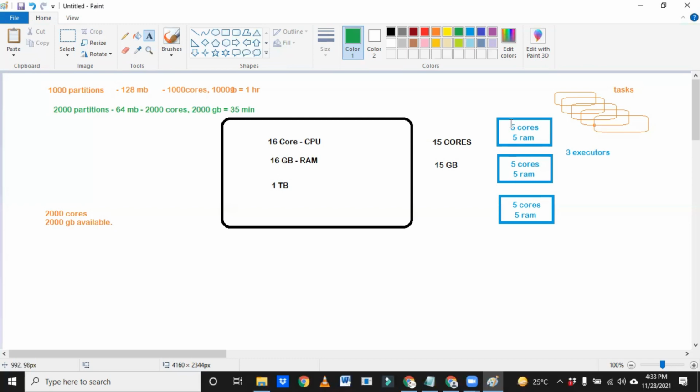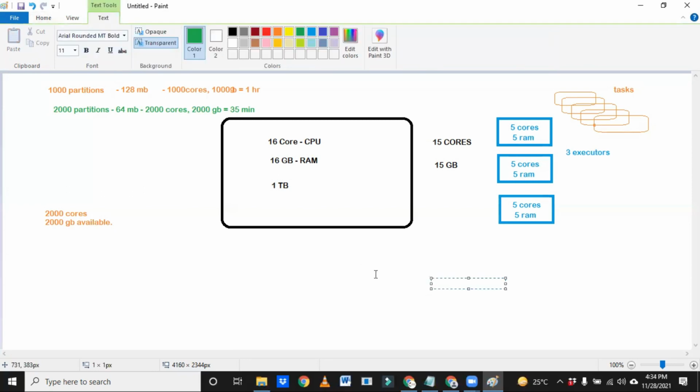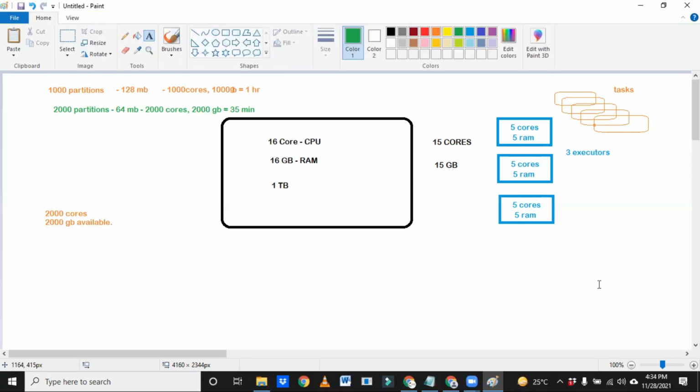But explicitly, if you want to do something, you have to give explicit parameters, like static or dynamic allocation, we can make it false. Correct.